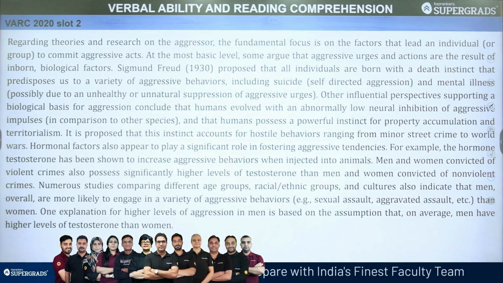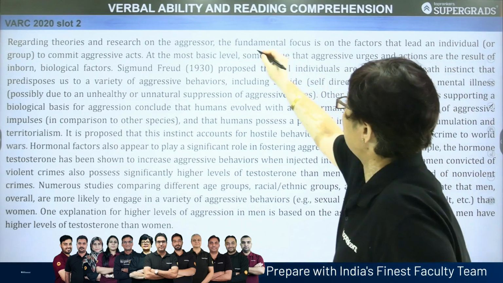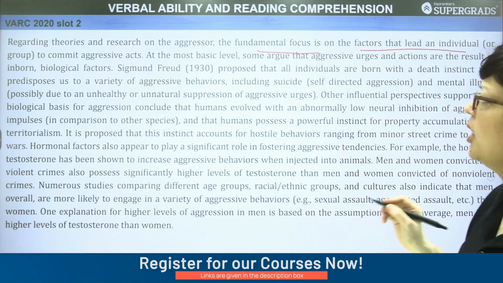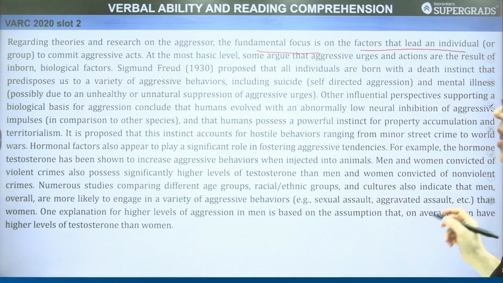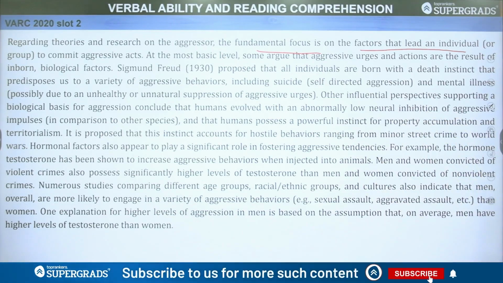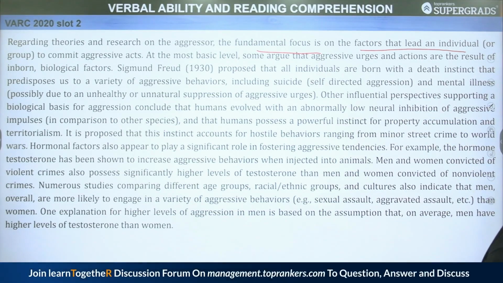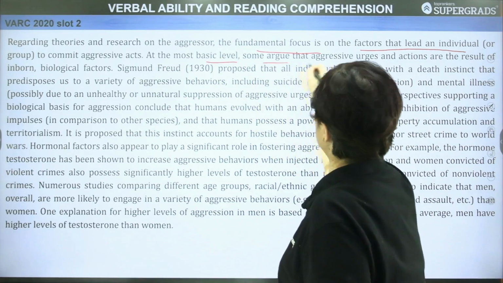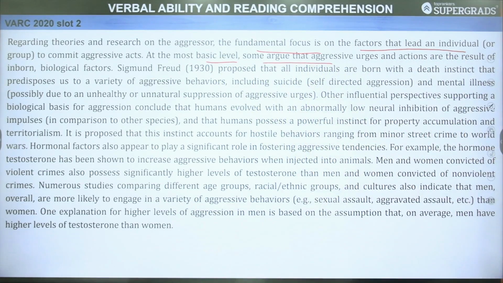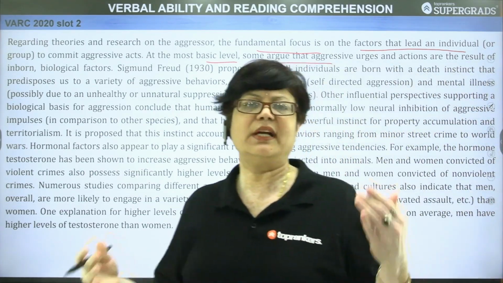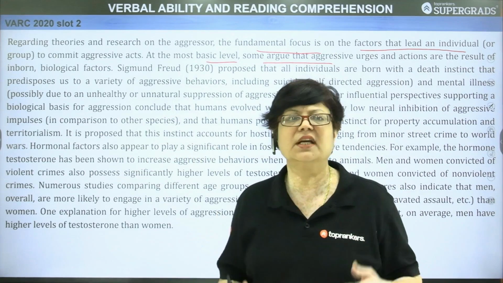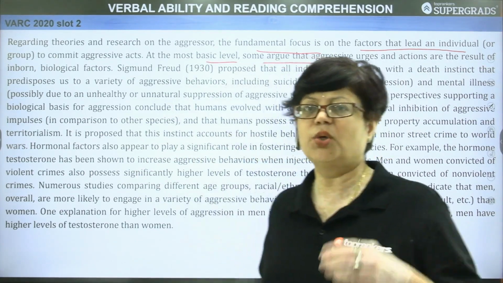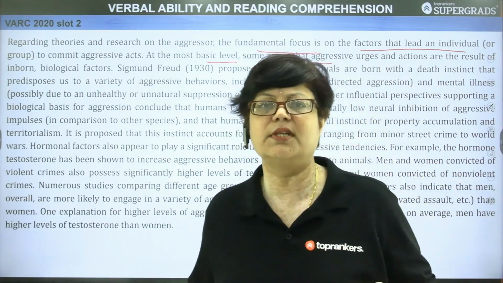Moving ahead, the next paragraph. Regarding theories and research on aggressor, the fundamental focus is on the factors that lead an individual or group to commit aggressive acts. So, author says that when the research was made, what was the fundamental focus that leads an individual to commit aggressive acts? That is to be found out. At the most basic level, some argue that aggressive urges and actions are the result of inborn biological factors. So, one reason which has come into light is inborn biological factors. So, they have a desire which cannot be suppressed.